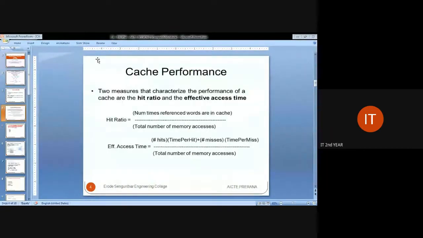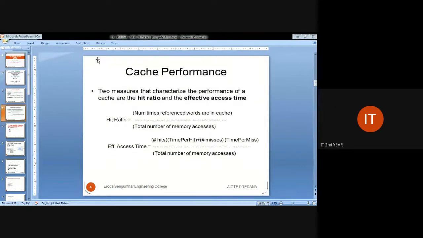Based upon that, we can provide the hit ratio. To measure that characterization, a performance measure is essential, and it is identified by the hit ratio.